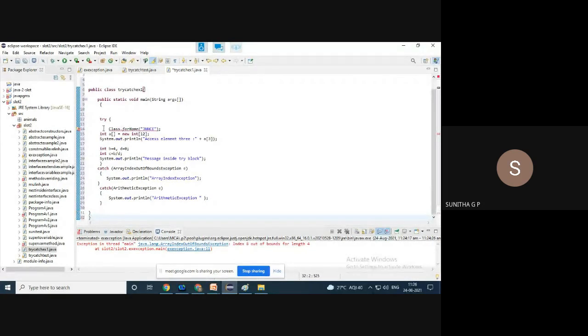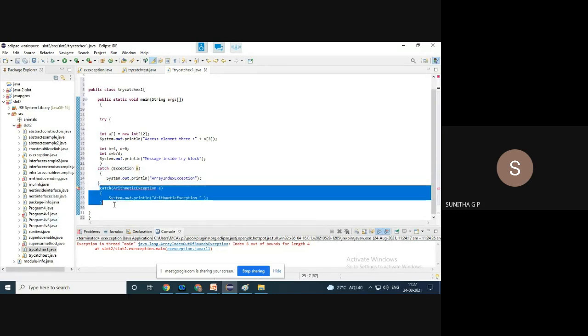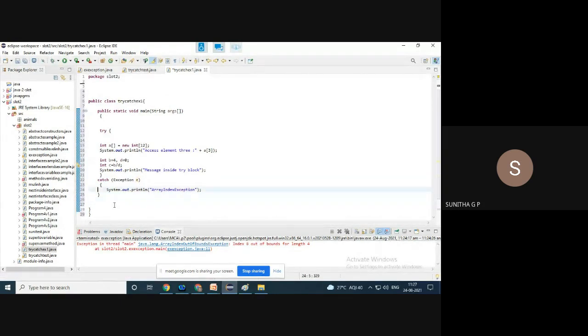Comment this out, this is for compile time. Okay, we have this, and just leave this. I'll take a general exception class, and this is a simple try catch block.